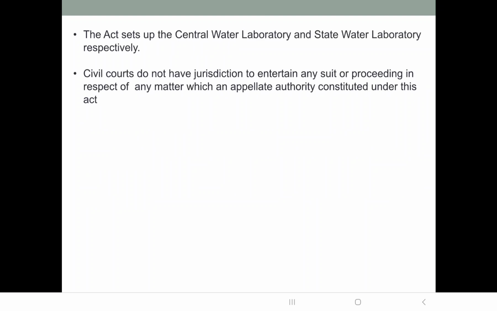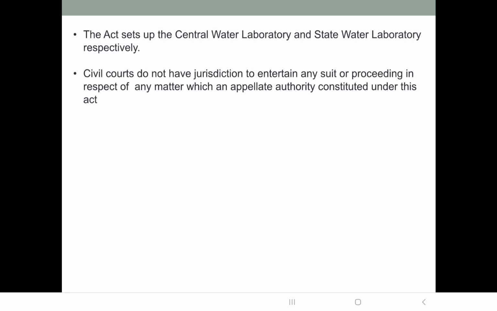So civil courts, they do not have any jurisdiction to entertain any suit or proceeding in respect of any matter which an appellate authority constituted under this act. See, just like Air Act, similarly under Water Act also, the civil courts are not given any power to entertain any suit or proceeding if any appellate authority is already established for that purpose, okay.